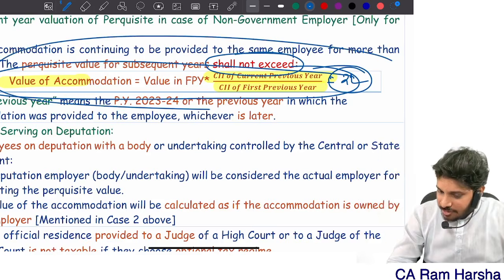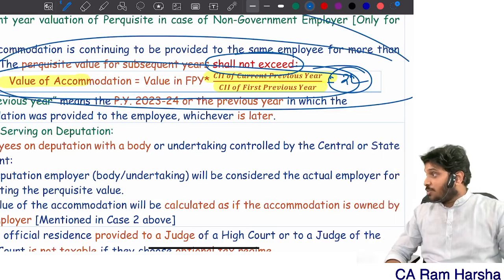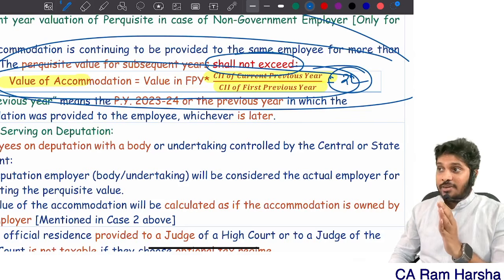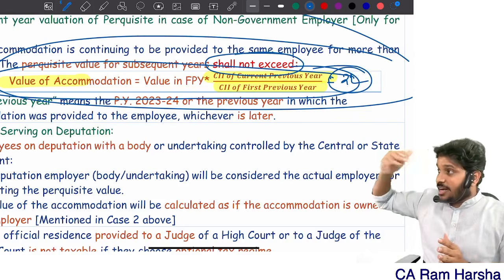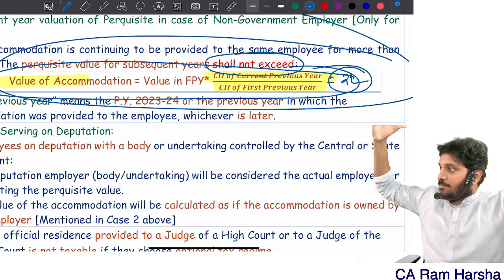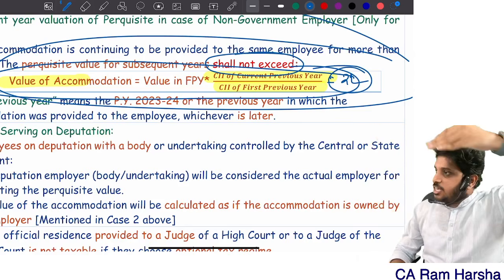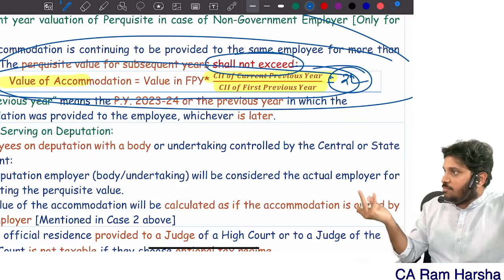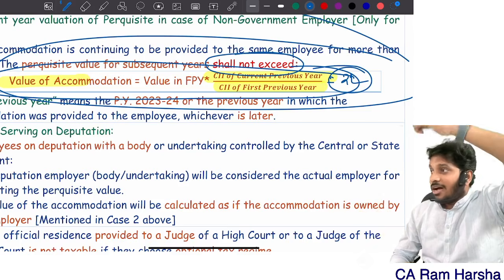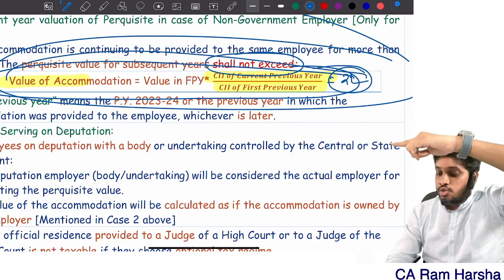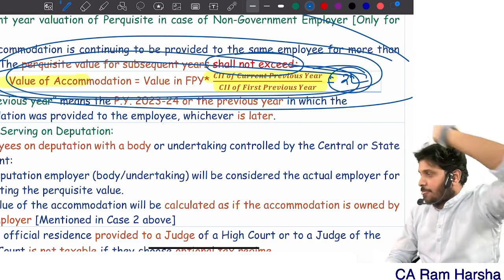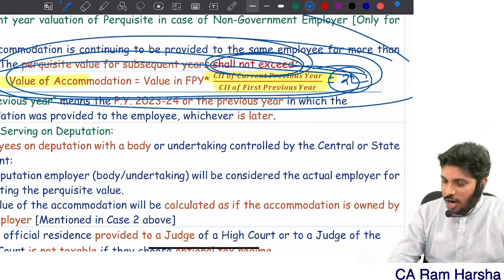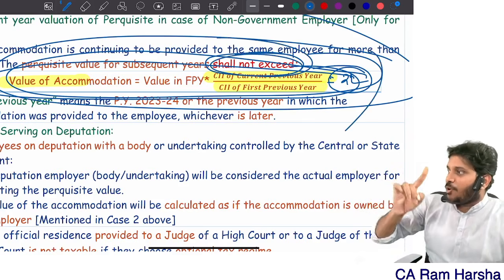This is a benefit. In subsequent years, remember, in the first year your salary will be low, but as you grow further your salary will increase, and automatically the RFA valuation also will increase. But it is the same house, and you are increasing the value of the house. It should not be done. It should be increased only to the extent of inflation. That is the logic. It shall not exceed. Getting it? So this is only a checkpoint.